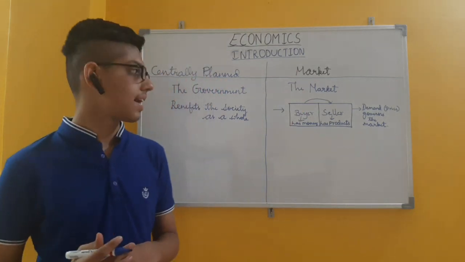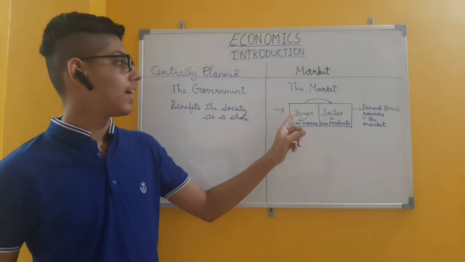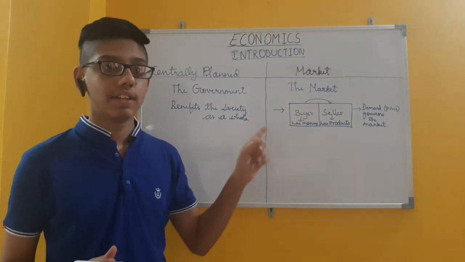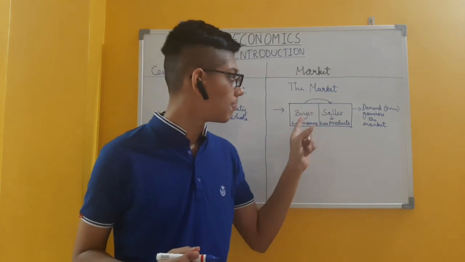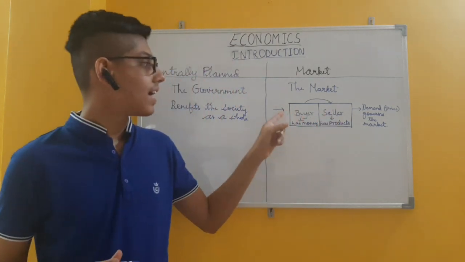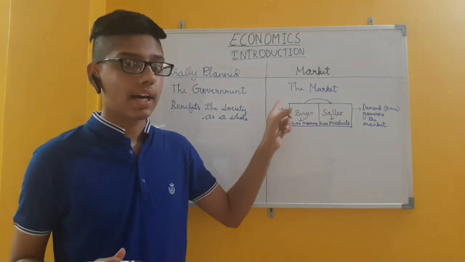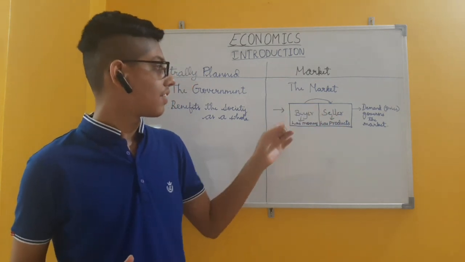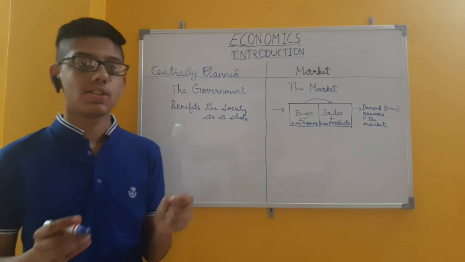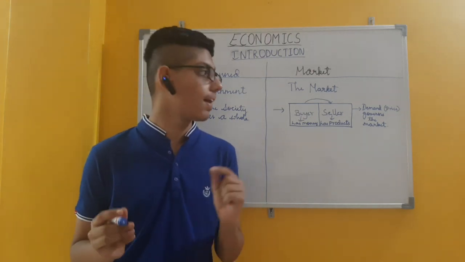Now let us take an example. Two individuals, a buyer and a seller, there will be a free interaction between them. Buyer has money, seller has products. Seller sells the product to the buyer and buyer buys the product from the seller. That's it. So there will be a free interaction between them.